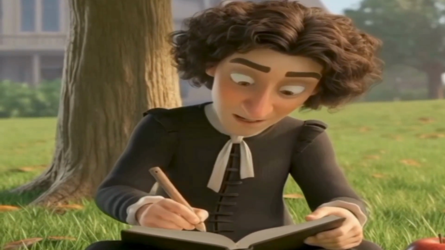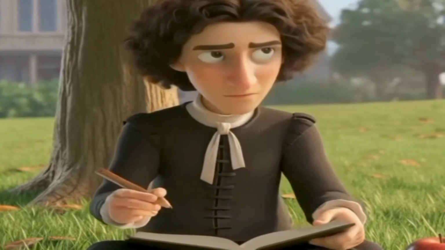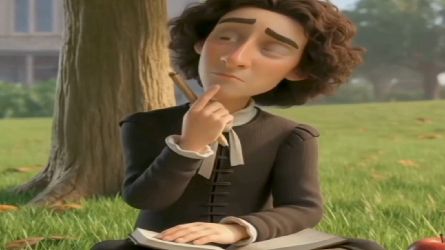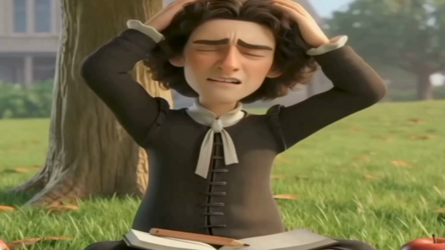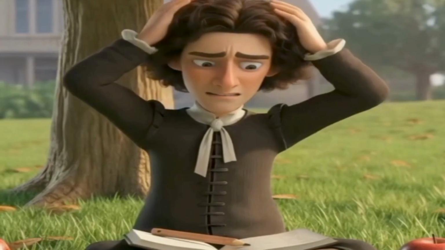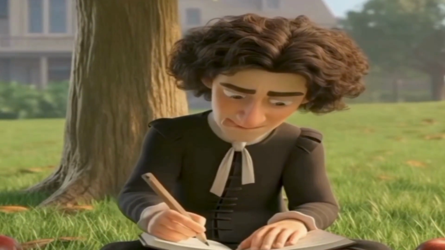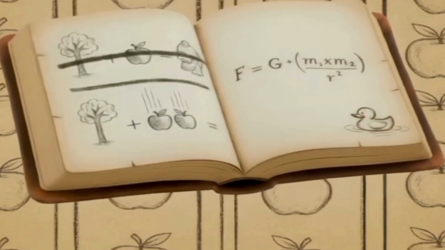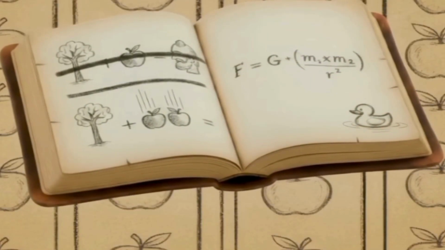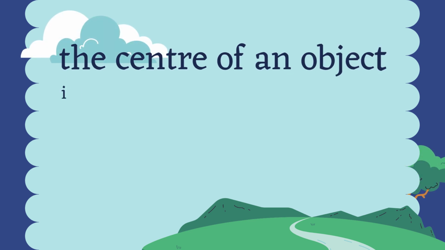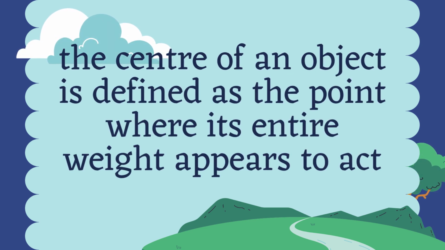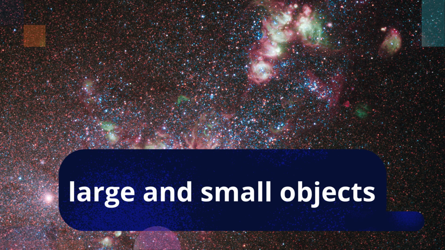The force which caused the apple to accelerate was the pull of the Earth's gravity. Another name for this force is the weight of the apple. The force is shown as an arrow pulling vertically downwards on the apple. It is usual to show the arrow coming from the center of the apple, its center of gravity. The center of gravity of an object is defined as the point where its entire weight appears to act.